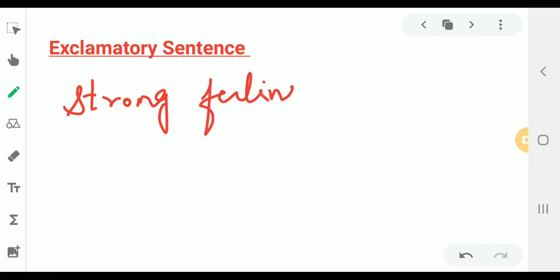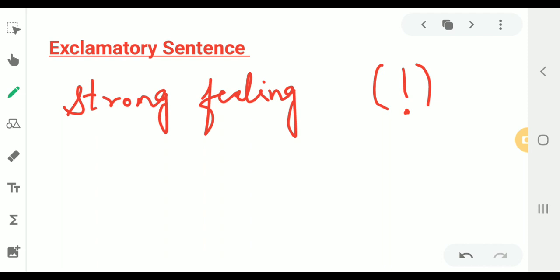Let's go further and check about exclamatory sentences. Well, these are the sentences that express a strong feeling. So, a sentence that expresses a strong feeling is called an exclamatory sentence, and it ends with an exclamation mark. Don't forget this one. So here is an exclamation mark.